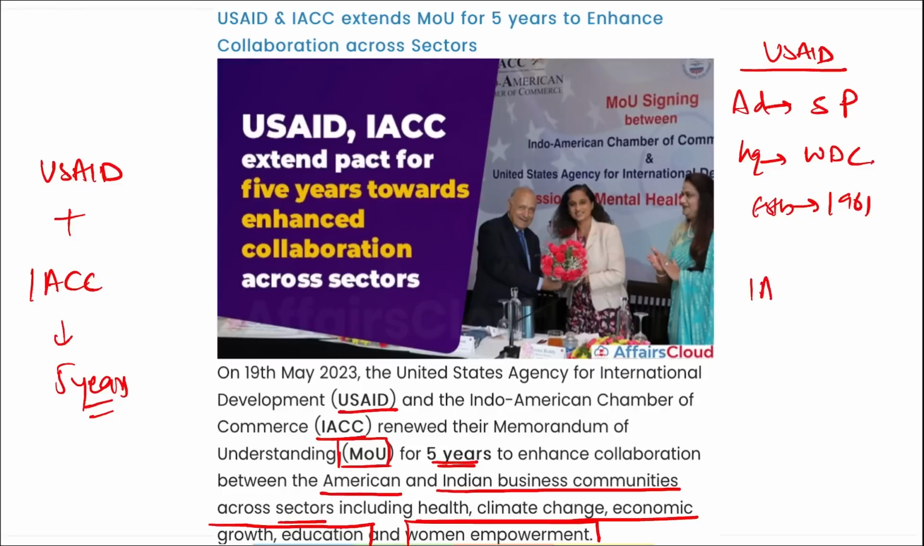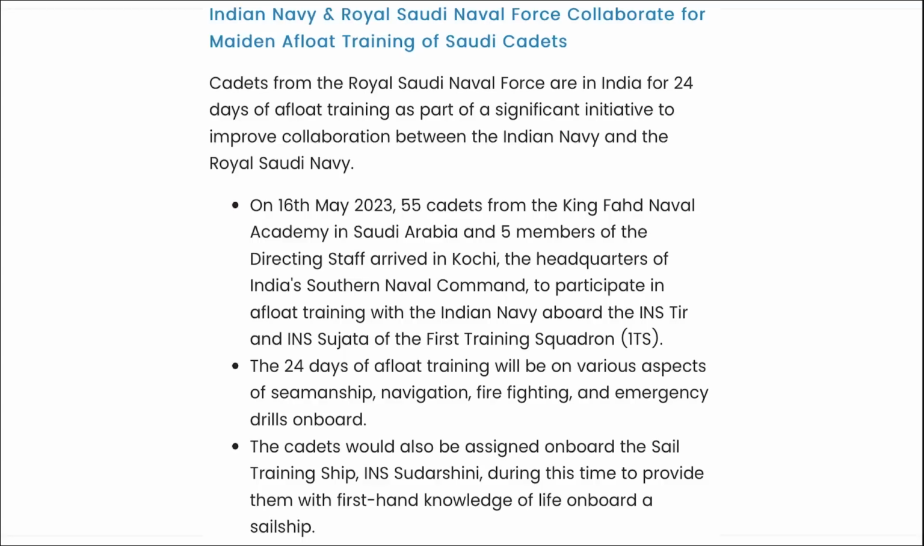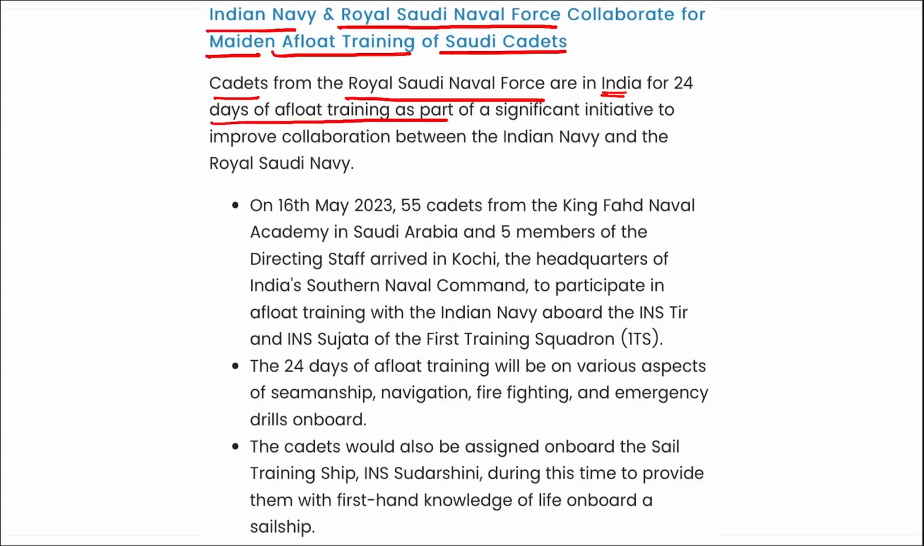Then if I talk about IACC, that is your Indo-American Chamber of Commerce. Here who is the national president? Dr. Lalit Bhasin. Where is the headquarter? It is in New Delhi and it was established in 1968. Next is Indian Navy and Royal Saudi Naval Force. They collaborated for a maiden afloat training of Saudi cadets. I repeat, cadets from the Royal Saudi Naval Force are in India for 24 days of afloat training as a part of a significant initiative to improve collaboration between the Indian Navy and Royal Saudi Navy.